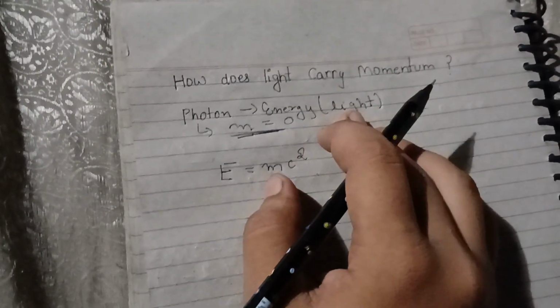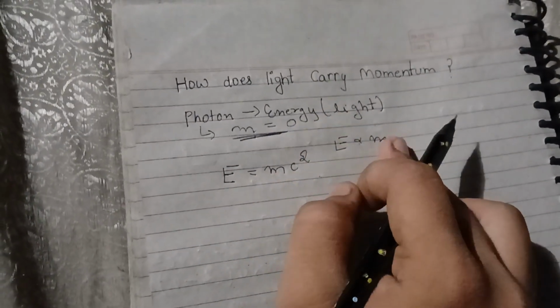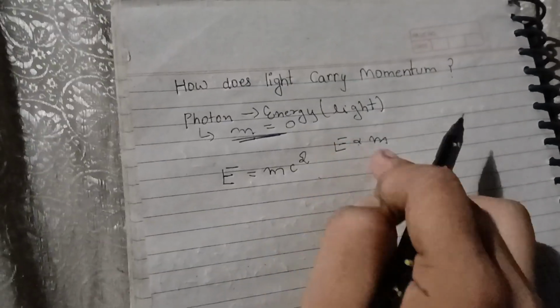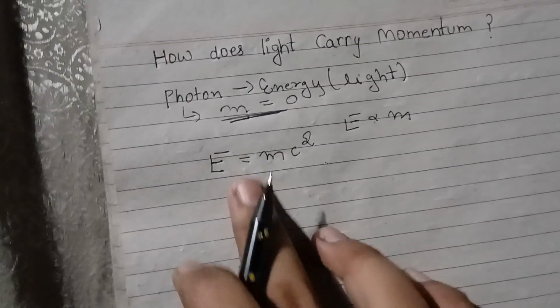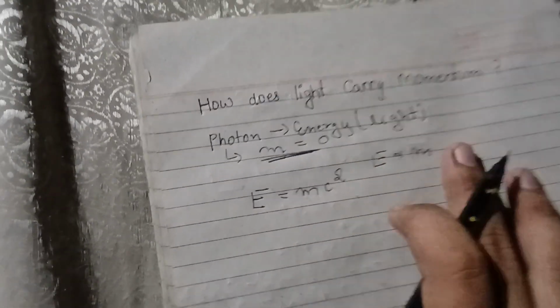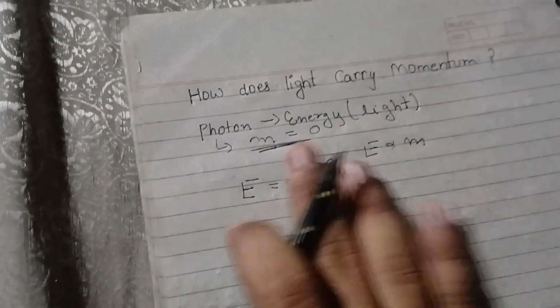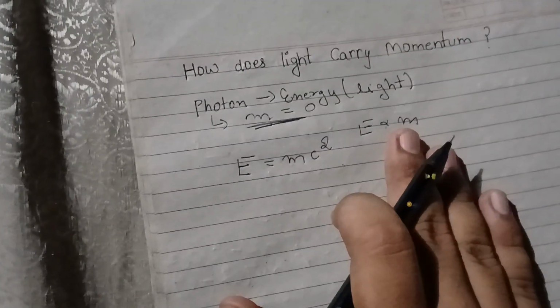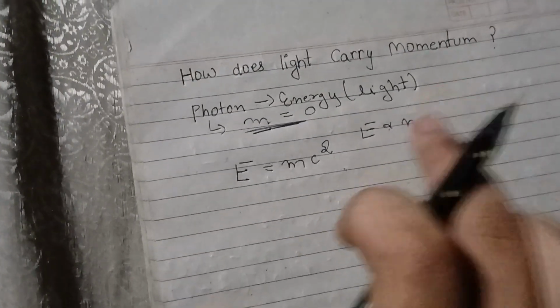Energy and mass are the same thing. Mass can be converted into energy and energy can be converted into mass. So what the photon is actually doing is converting all its mass into energy, to make the mass 0 but still have the energy. This energy is carrying momentum.